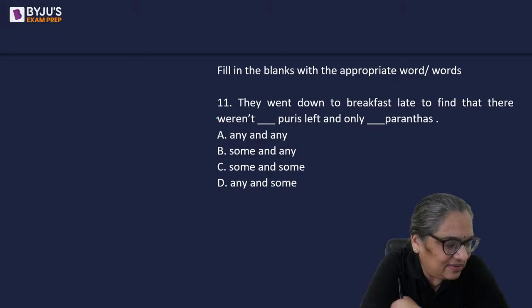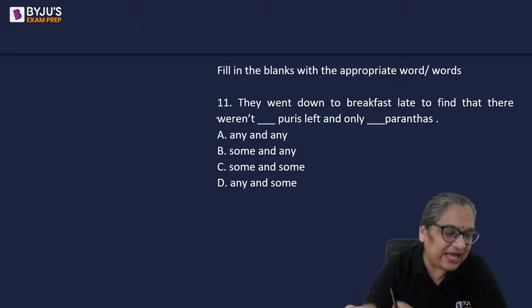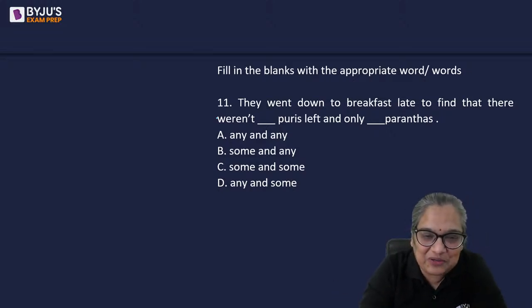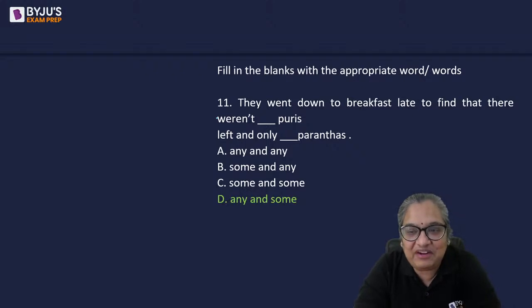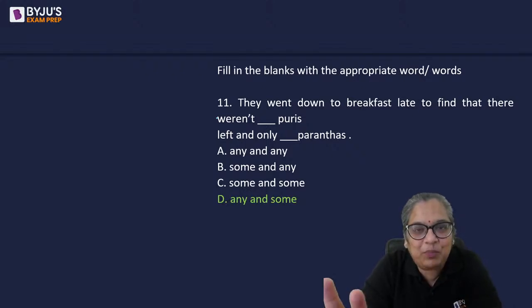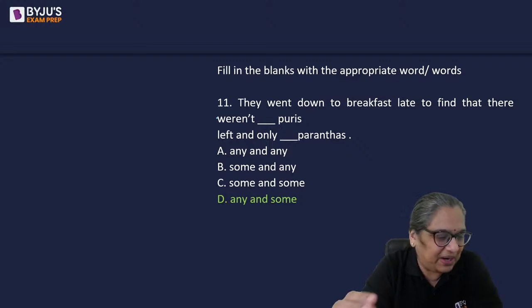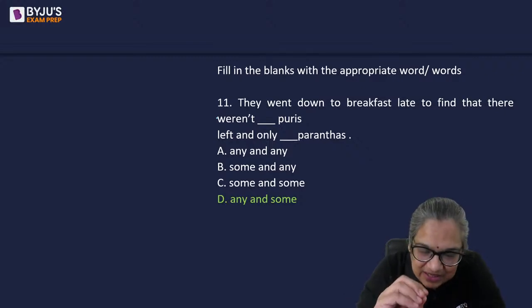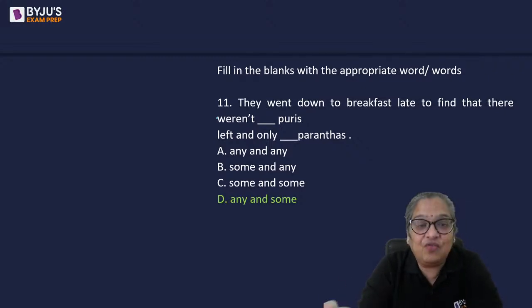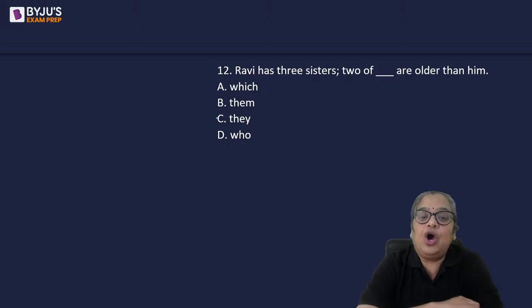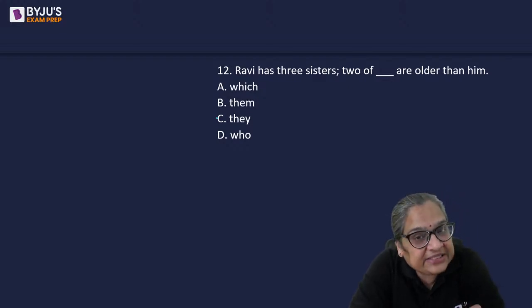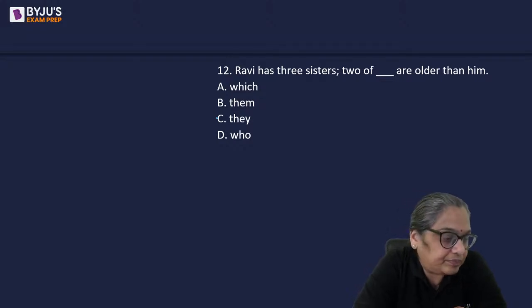All right. I think the unanimous answer is D, so we shall not waste much time. You have been trained well. Not a single puri was left, only some parathas were left. So there weren't any puris, and only some parathas left. Excellent. All right. Ravi has three sisters. Two of dash are older than him.